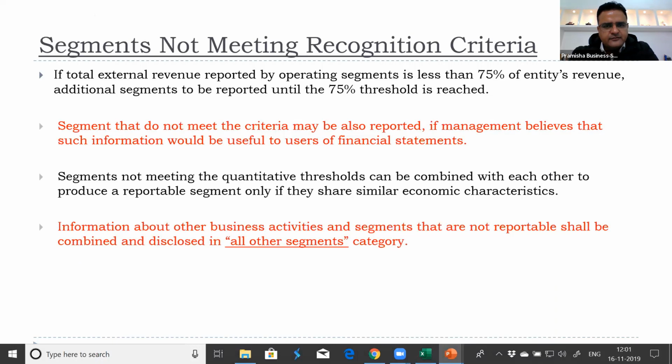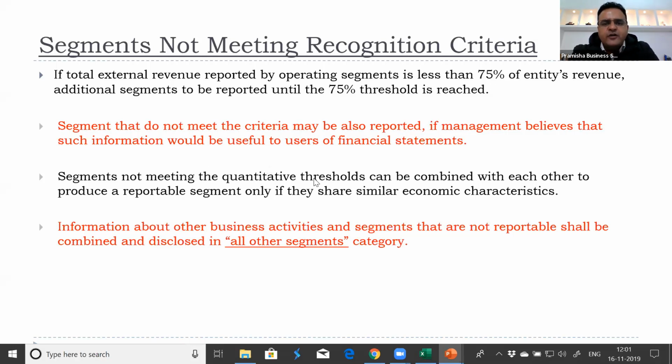It means that if total external revenue reported by operating segments is less than 75% of the entity's revenue, additional segments need to be reported until the 75% threshold is reached. Segments that do not meet the criteria may also be reported if management believes that such information will be useful to users of financial statements. That is the management approach.